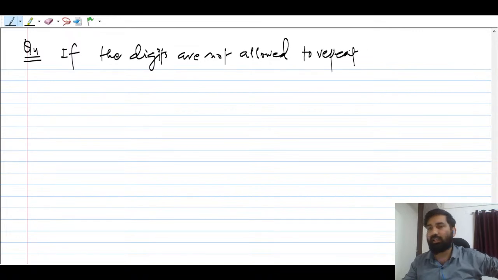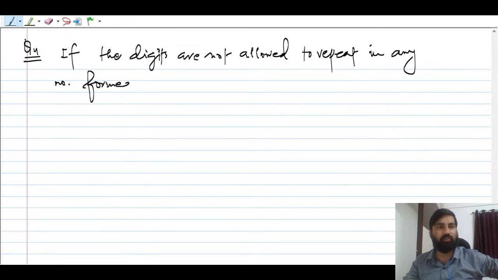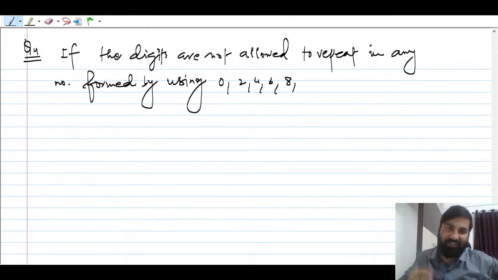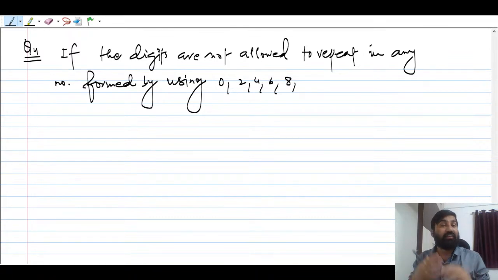in any number formed by using 0, 2, 4, 6, 8. These are the digits they have given in the question, so you don't have to use other digits like 0 to 9. The digits that are given, you have to use those digits in order to form a number, and those digits should not be repeated while forming the number.